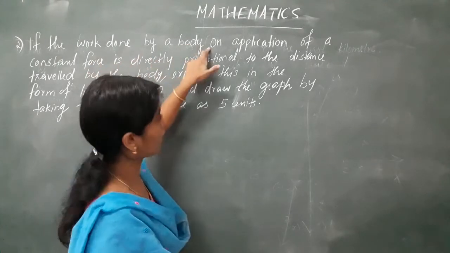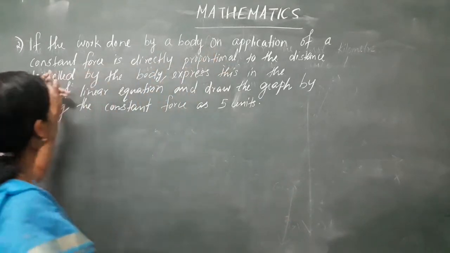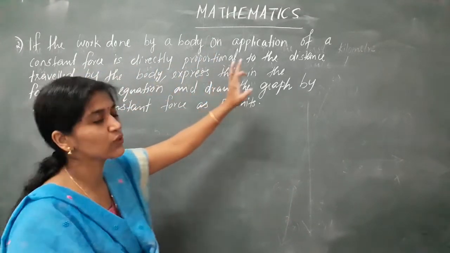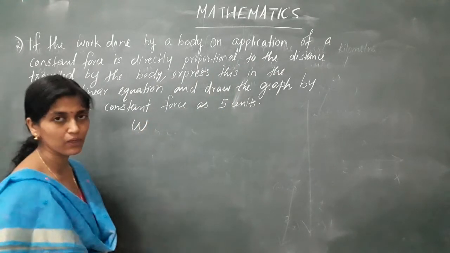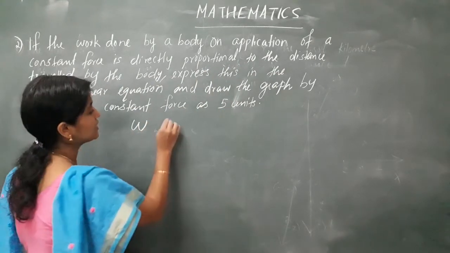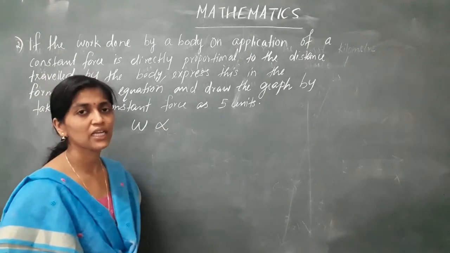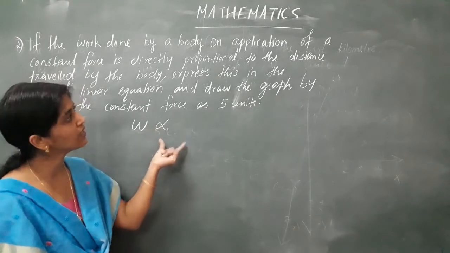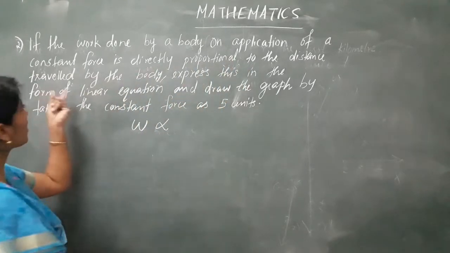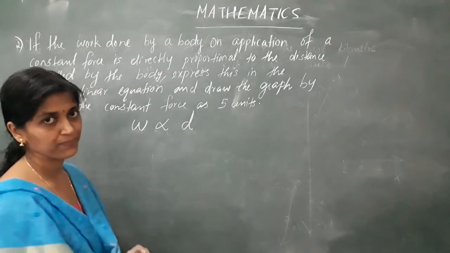Work done by a body on application of a constant force is directly proportional to the distance travelled. That is, work we will take it as W. W is directly proportional. You have studied in physics. Directly proportional. W is directly proportional to the distance travelled by the body. Distance we will take it as D.